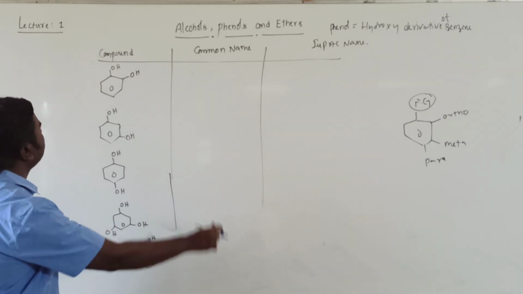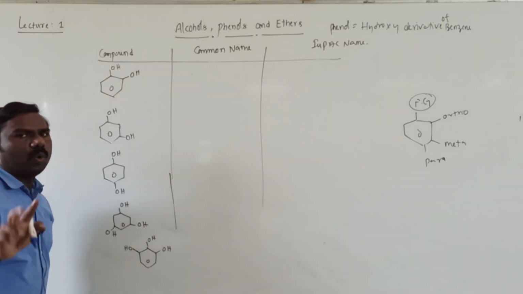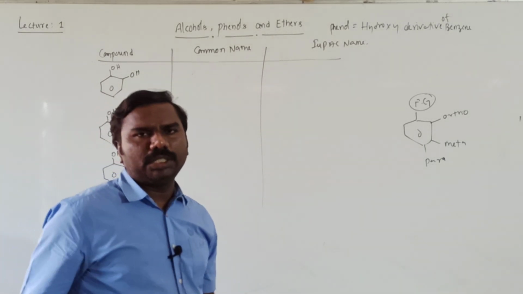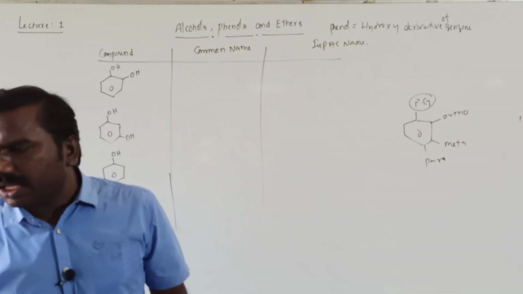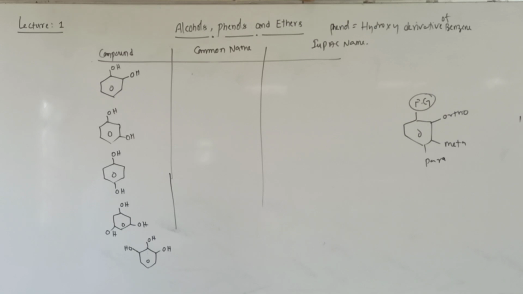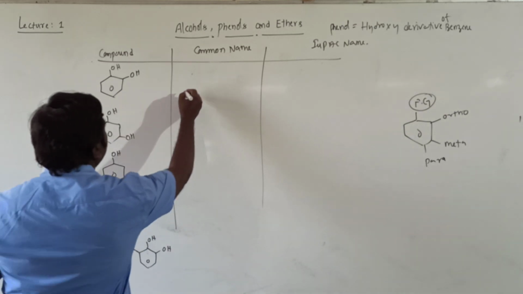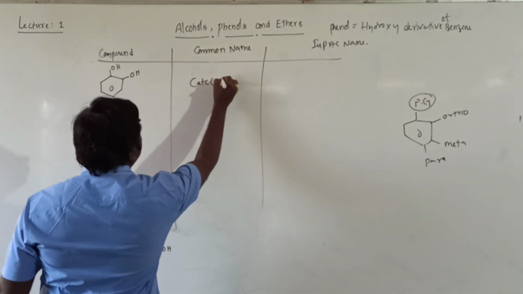Right. Now, in the first one, positions 1, 2 are occupied by OH groups. Next 1, 3. Next 1, 4. In that case, the first common name is catechol.